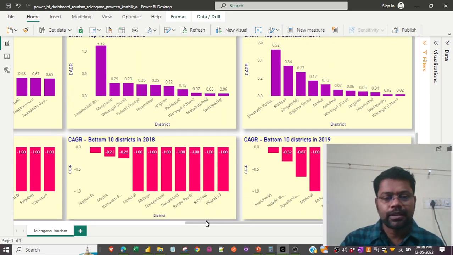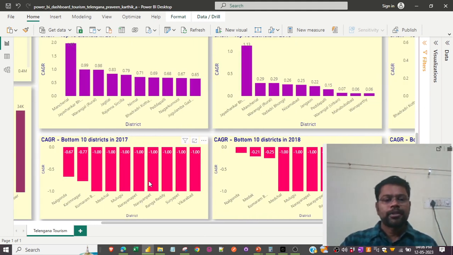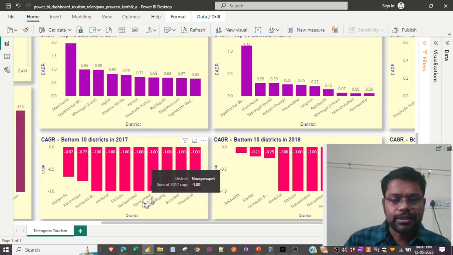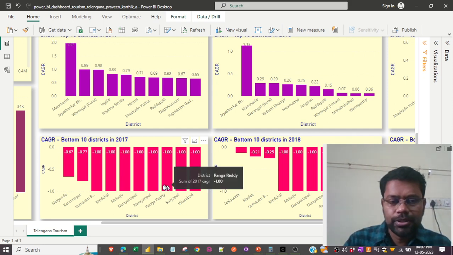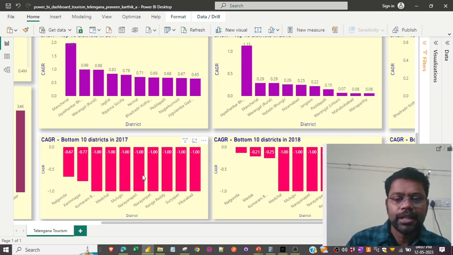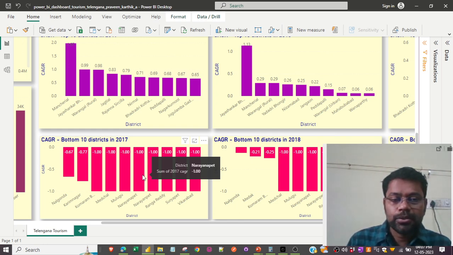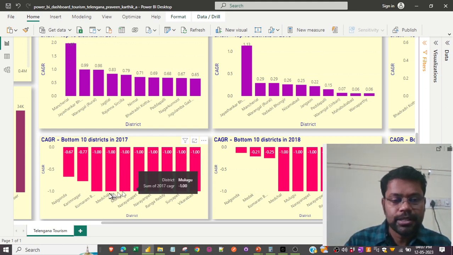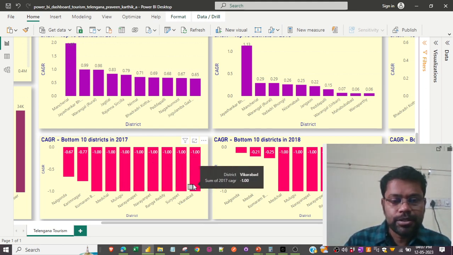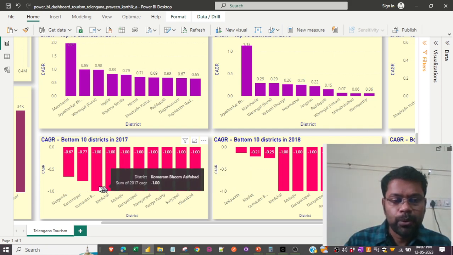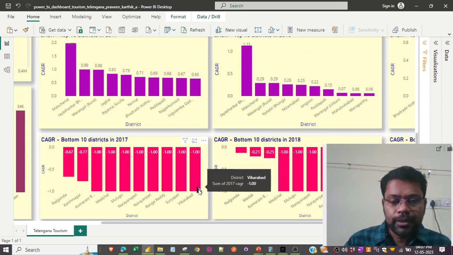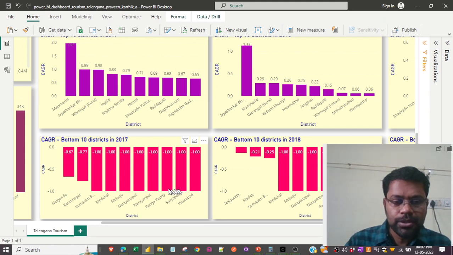Okay, and coming to the bottom 10 districts, there is something that needs to be noted. I was initially planning for the top three or bottom three, but I have made it as bottom 10 because I have so many districts with the same value. If I put three, I might get all of this, 1, 2, 3, 4, 5, 6, 7, 8, from Komaram to Vikarabad.